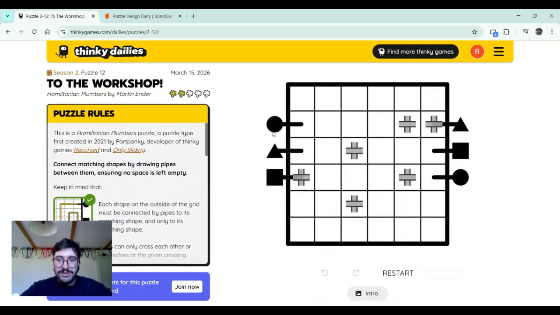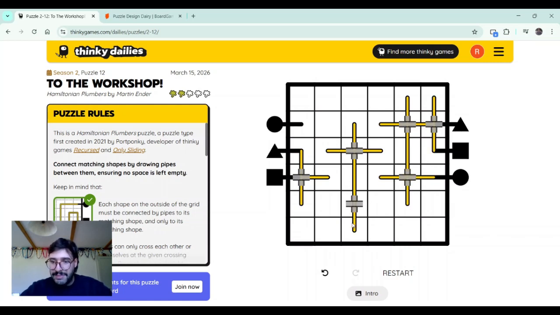Is it too, how do you say, difficulty level 2. I'm not a big fan of the Hamiltonians. It's not that they're bad puzzles, just that I found them very simple so far, and maybe that's okay. Maybe it's okay that they are simple.